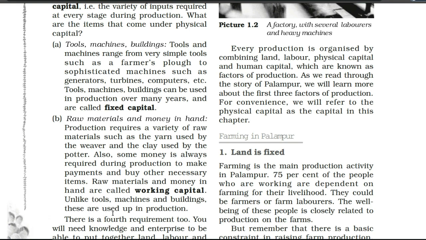So here it is clearly mentioned that for doing any production, of course we want raw material and we want labor. Suppose I have started a biscuit manufacturing company. For biscuits, what kind of raw materials are required? Here I want milk, I want sugar, I want wheat. Of course, again and again I have to spend my money to buy these raw materials, because in the market the prices are not fixed. Every time the prices of these raw materials change day by day.